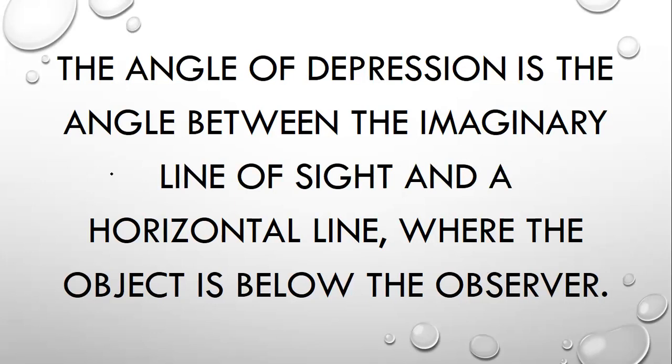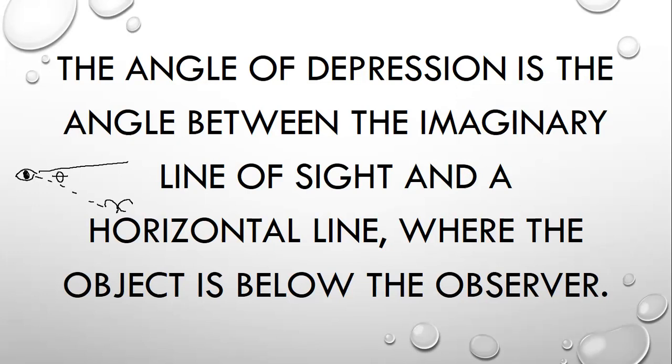So next is the angle of depression. So kanina, kung yung angle of elevation is yung tinitingnan natin na nasa taas, for the angle of depression naman, yung tinitingnan natin na nasa baba. So if ito yung mata natin, kanina tinitingnan natin yung ibon na nasa taas. So assuming na tinitingnan naman natin yung ibon na nasa baba. So yung imaginary line of sight and then the horizontal line, yung nabuong angle dyan, that is the angle of depression.